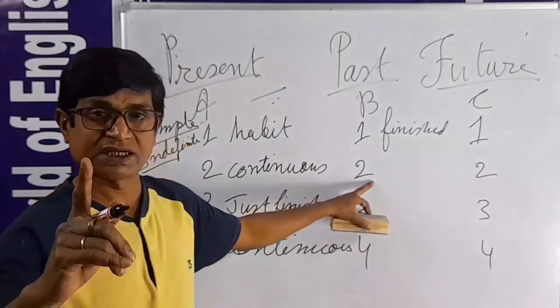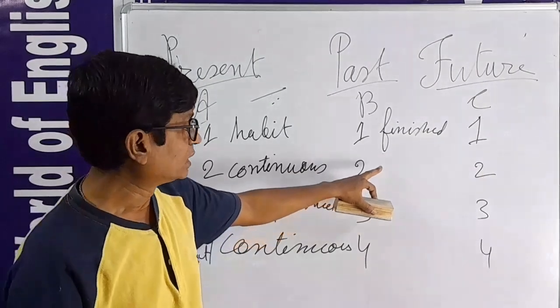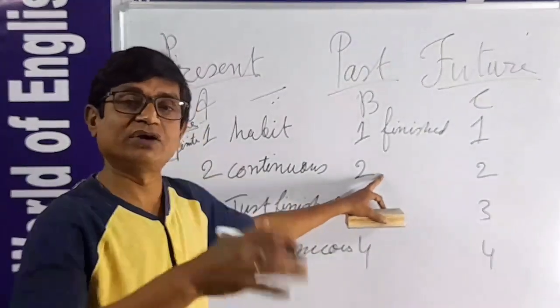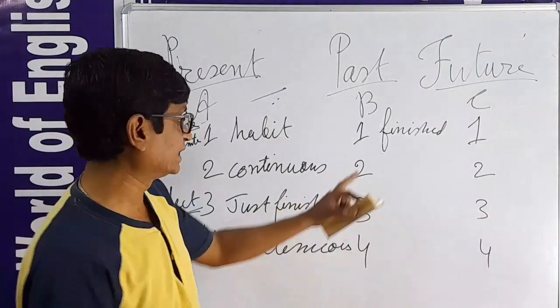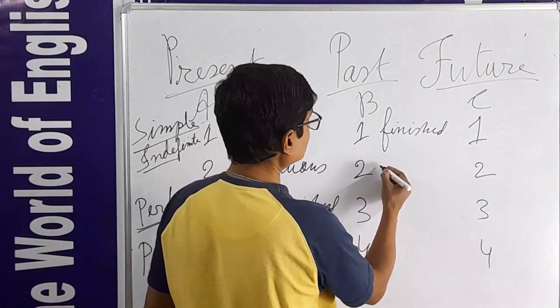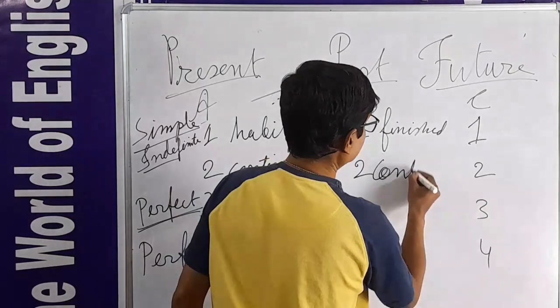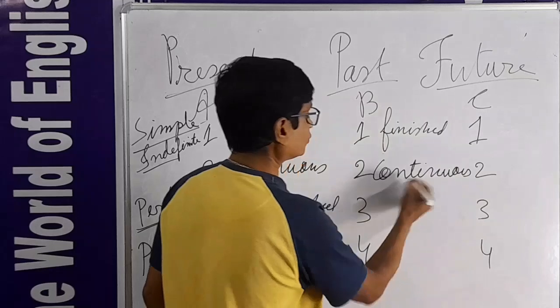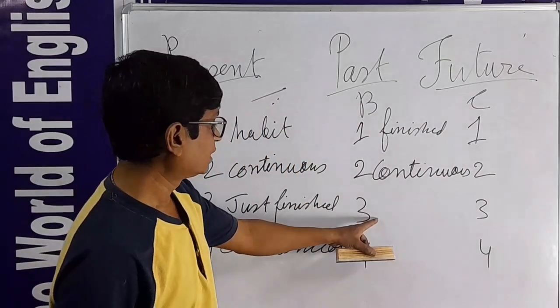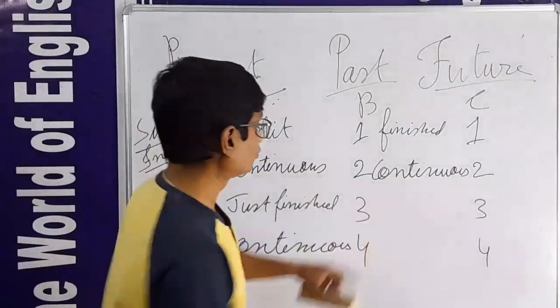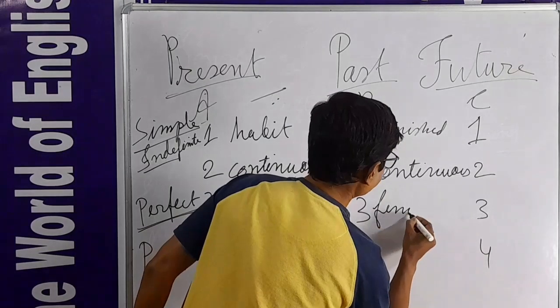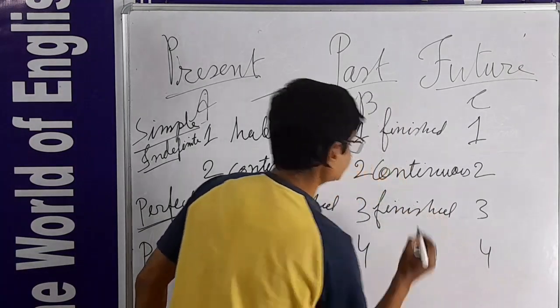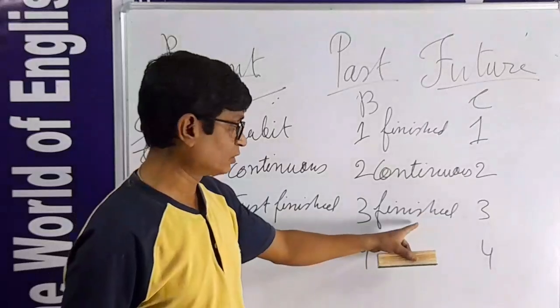And number 2 is continuous. In the past time it was going on. We are describing the action that was going on. That is also continuous. Here perfect, that is also finished. But here also finished, here also finished.